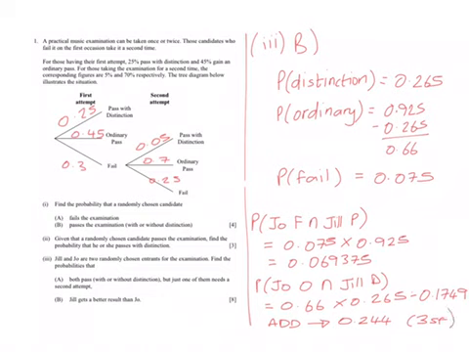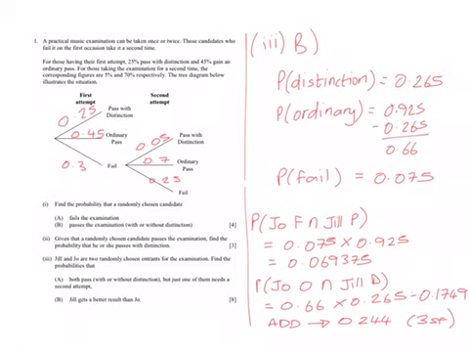Just to summarise some of the key things that we discussed here. First thing is to make sure we label our probability tree correctly. You need to remember that in order to find the probability that two events happen, you multiply the probabilities, and then if there are any other different options, you add them. So you multiply, or you add. We then worked through and found the probability that they fail. The probability they pass is 1 minus that, so that was part 1.